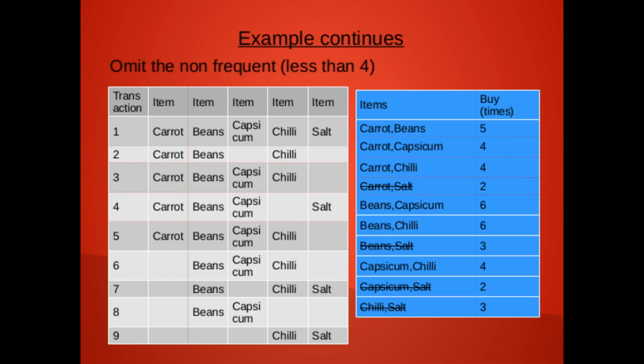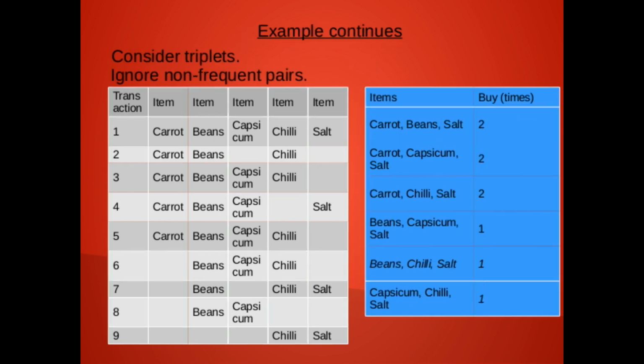Now we will consider the triplets. In triplets we can omit the non-frequent pairs automatically, as a non-frequent pair cannot be included in a triplet which will get a value more than the threshold value. If we consider the pairs which are non-frequent, then this will be the table.